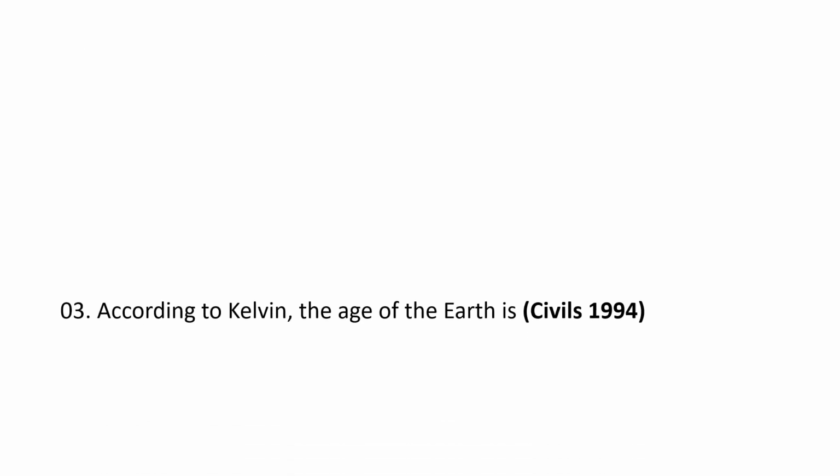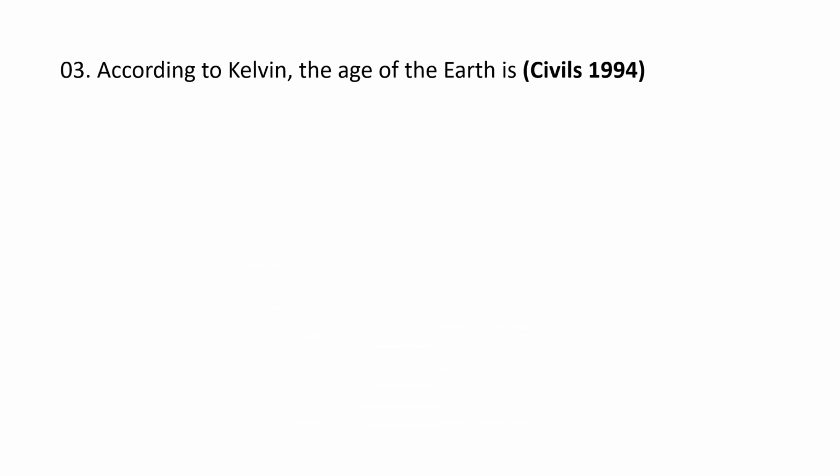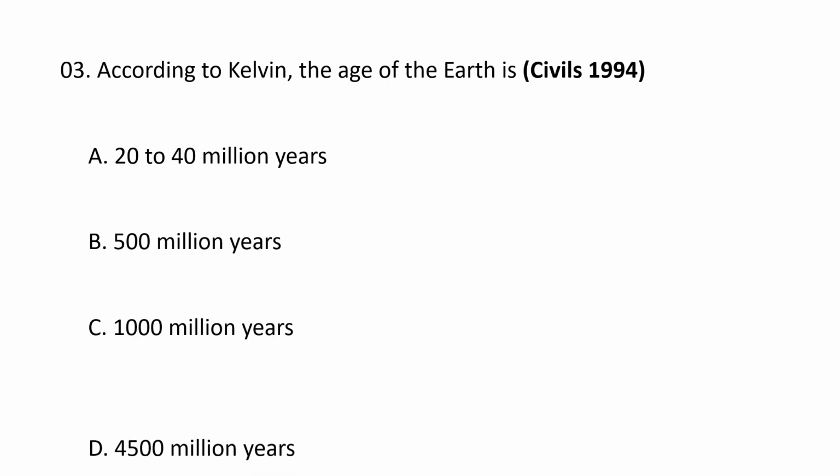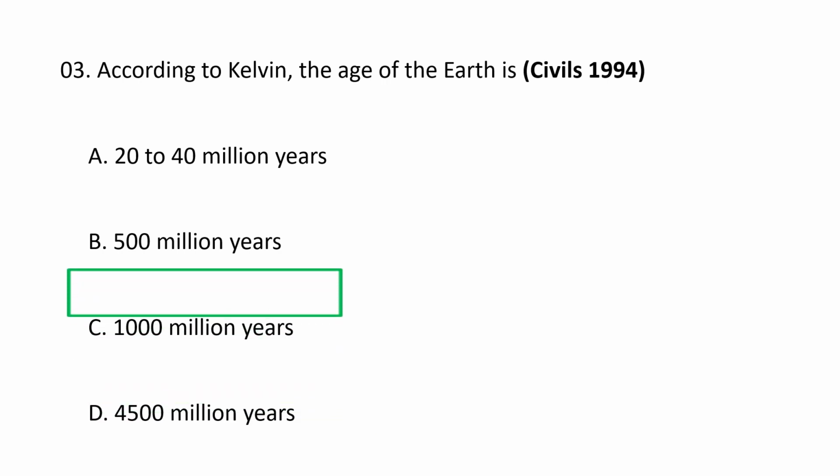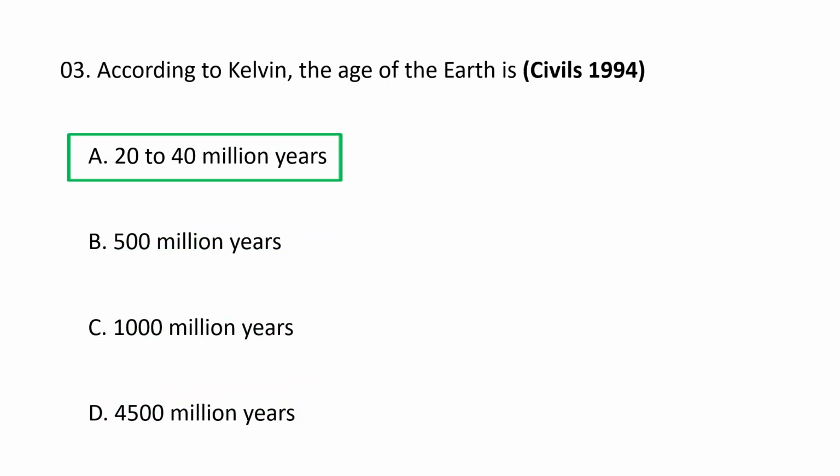Next question. According to Kelvin, the age of the earth is A. 20 to 40 million years, B. 500 million years, C. 1000 million years, and D. 4500 million years. The correct option goes as A. 20 to 40 million years.